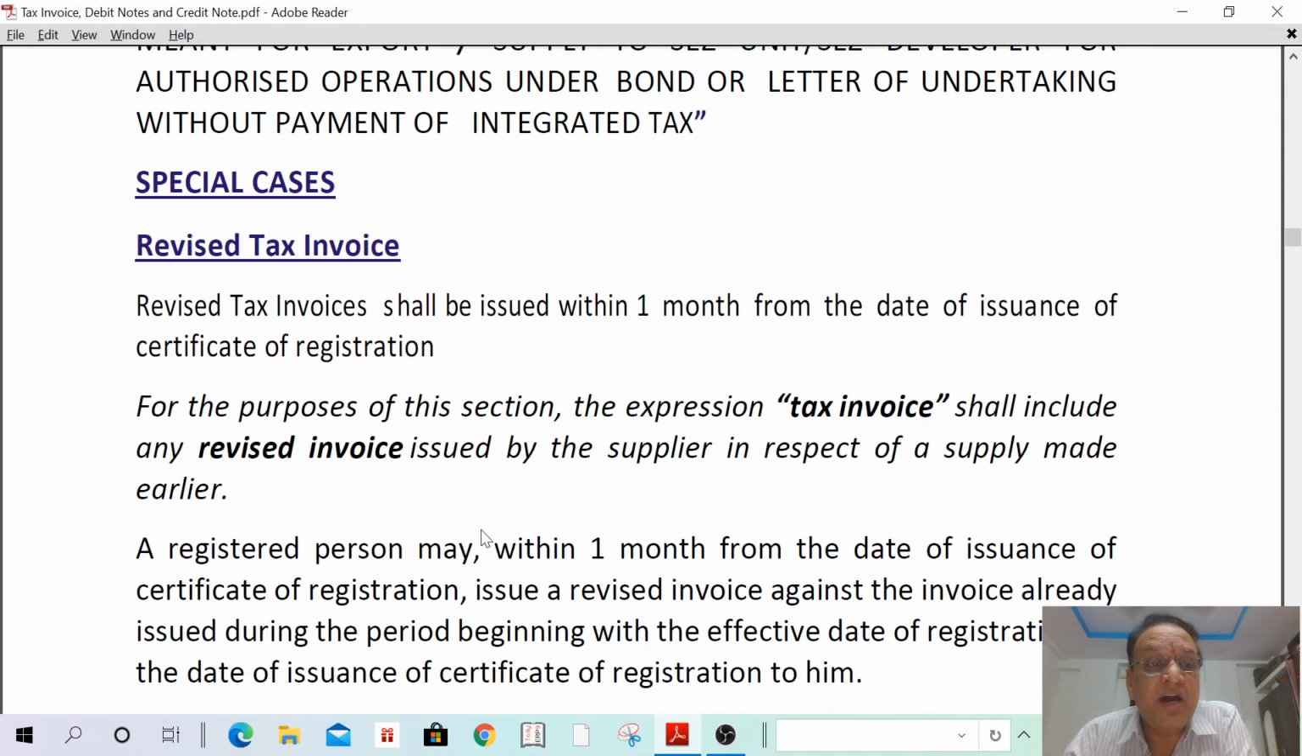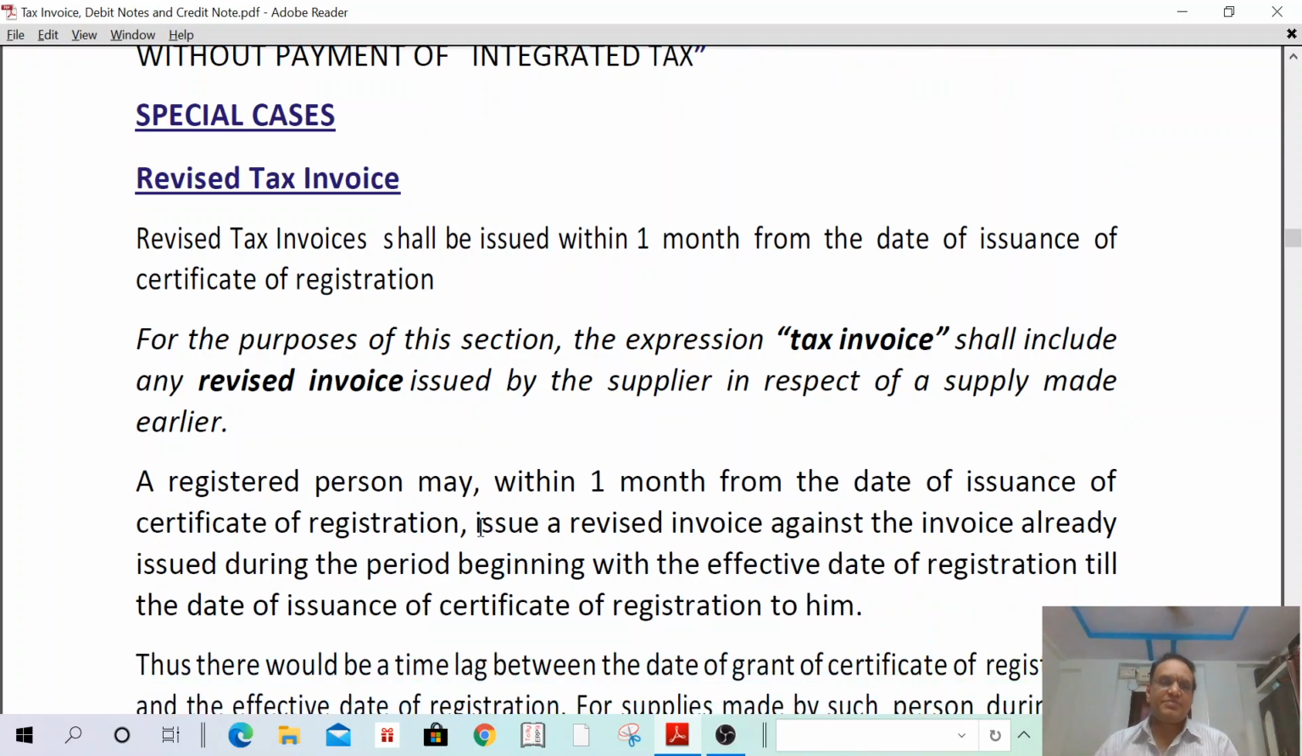One more important thing is special cases. In special cases, revised tax invoices. What are revised tax invoices? Why do I have to give a revised tax invoice? Suppose I am liable to be registered today. Within 1 month I have to apply for registration. Suppose on January 1st I am liable to be registered.